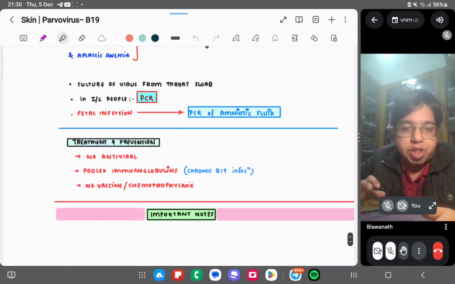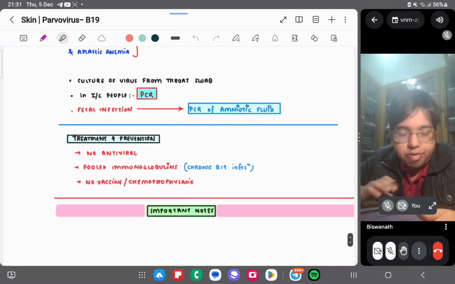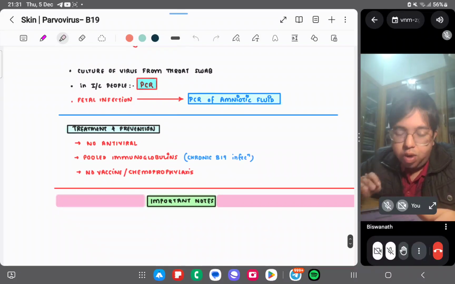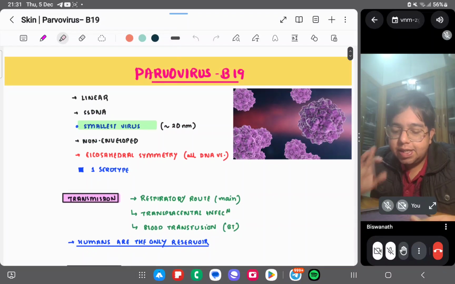And fetal infection is there. You can take a PCR of the amniotic fluid. You can aspirate the amniotic fluid out and do a PCR. What is the treatment? No specific antiviral is there. Pooled immunoglobulins. You have to give immunoglobulins, and no vaccines or prophylactic measures are available here. Okay. So parvovirus, just let me quickly go through.